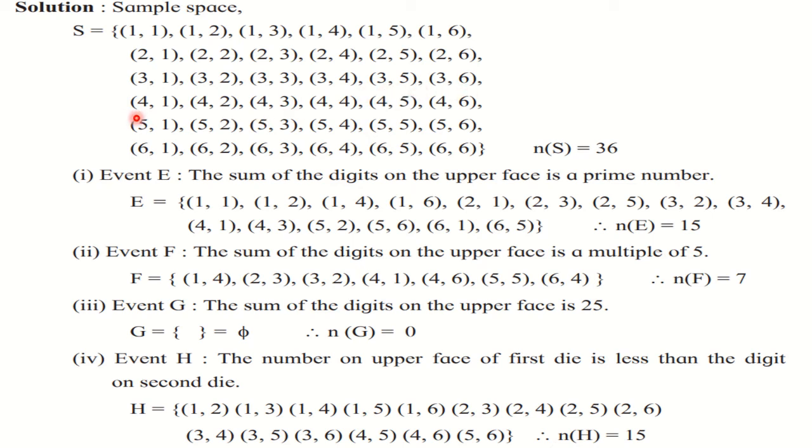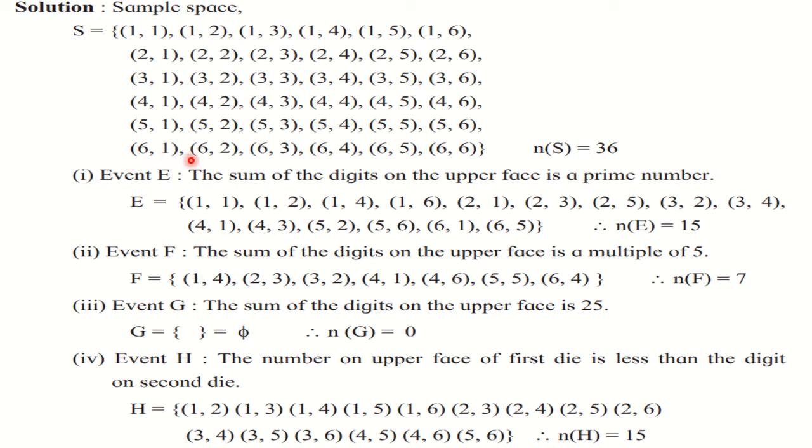Then come to fourth line. 4, 1. Correct? Prime number. 4, 3. 7. Prime number. This is not possible. This is not possible. This is also not possible. So again 2 points from fourth line. Then come to fifth line. 5 plus 1, 6 will not do. 5 plus 2, 7. So you have to write. This will not do. This will also not do. This will also not do. 5 plus 6, 11. Correct? Prime number. So write down that. Now come to last line. 6 plus 1, 7.